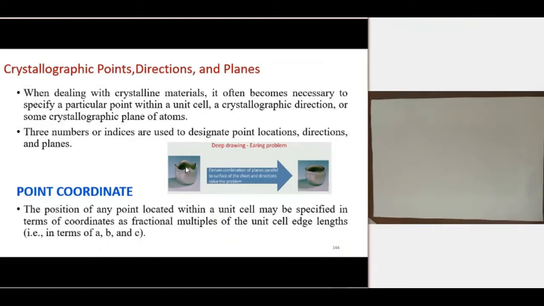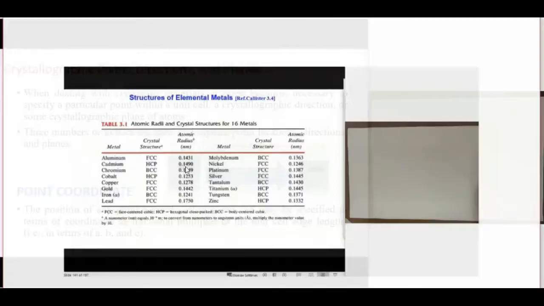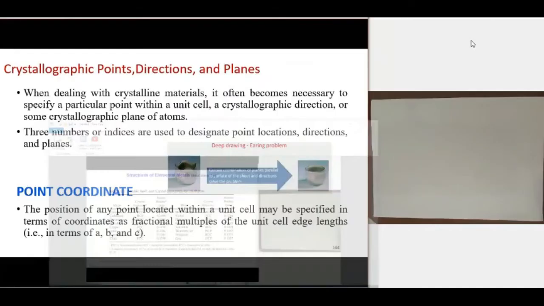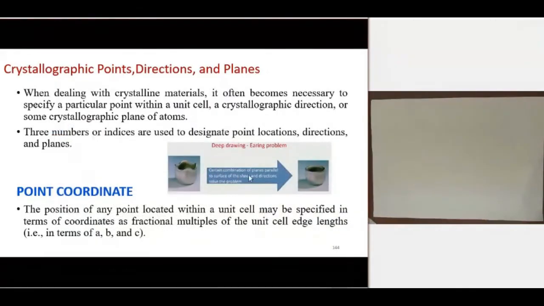So we need to arrange the sheet in such a way, with a certain combination of planes parallel to the surface of the sheet and directions, that we can avoid this earing problem. So we need directions or planes which are favorable to avoid this earing problem. Another example is the transformer. In the transformer, by the induction process, electricity transfers from the primary coil to the secondary coil. So there is a magnetic induction.